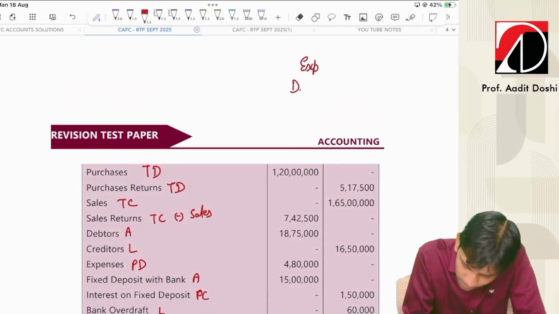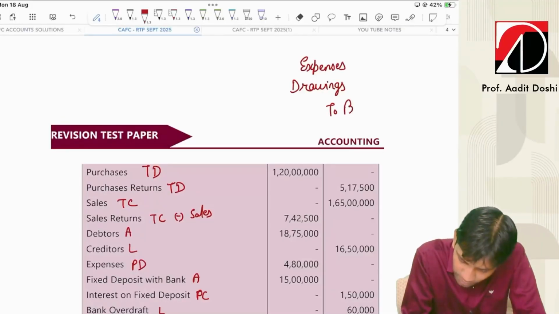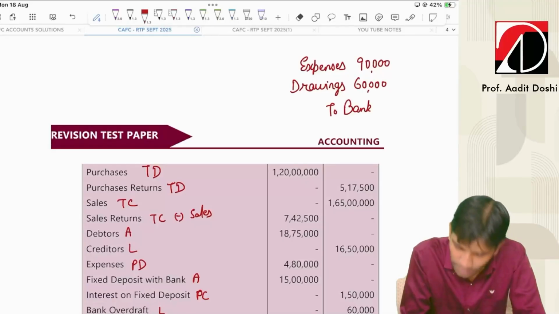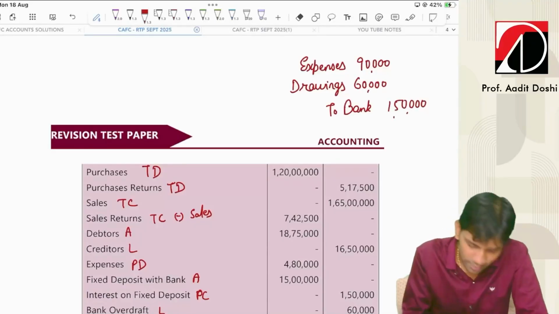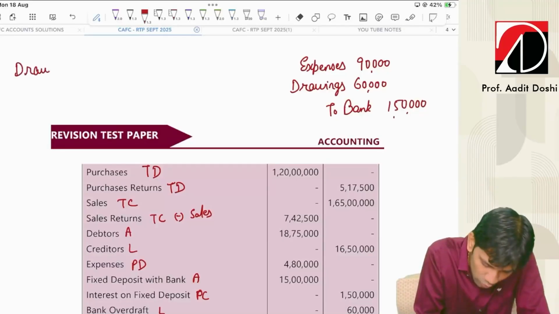Expenses account debit, drawings account debit to bank. Expenses 90,000, drawings 60,000 and bank 1,50,000. What wrong did we do? We debited the entire amount to drawings account. So drawings to bank 1,50,000.